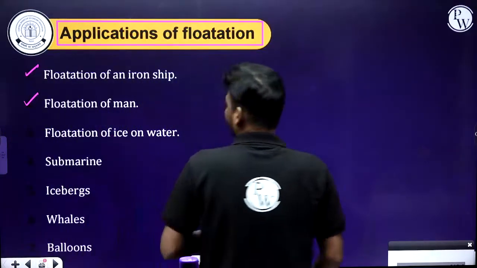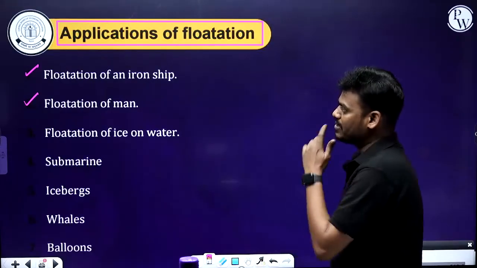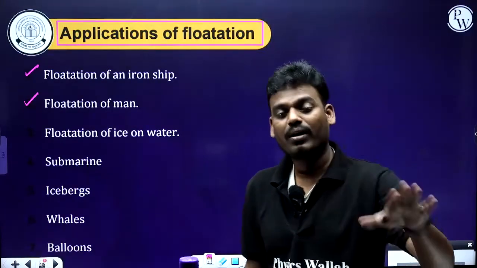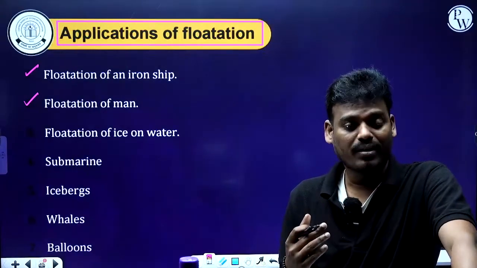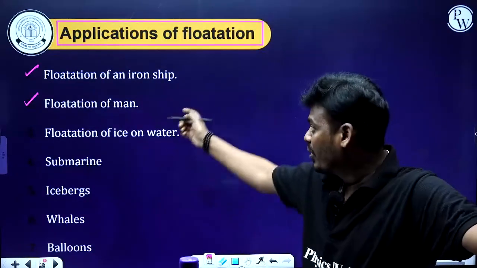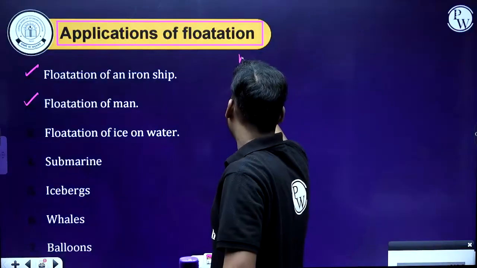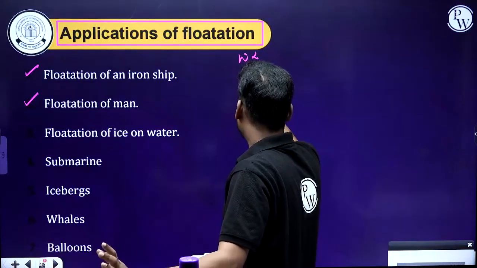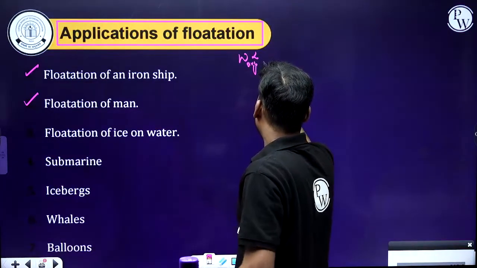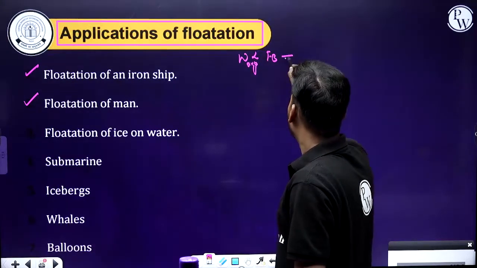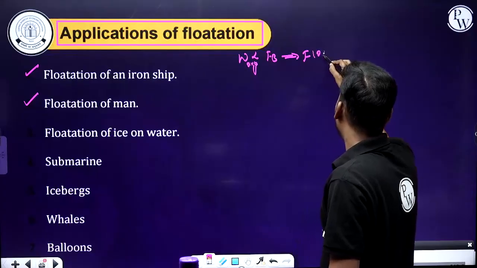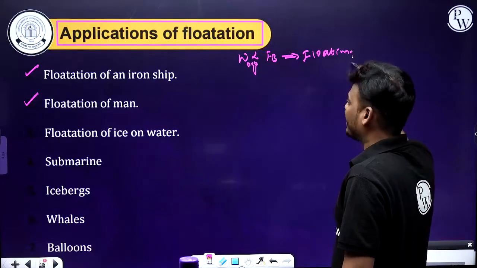If we consider the entire weight of the ship, it is less than the buoyant force of the liquid, that means buoyant force is more in this case. In all these cases, the average weight of the body is less than the buoyant force of the liquid. Therefore, it is floating.